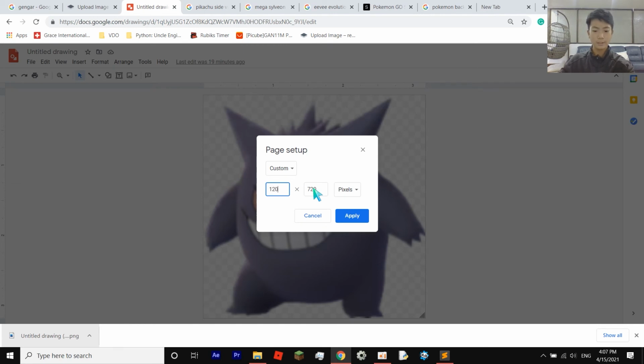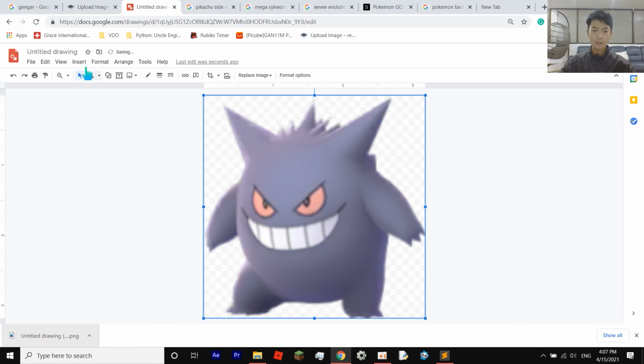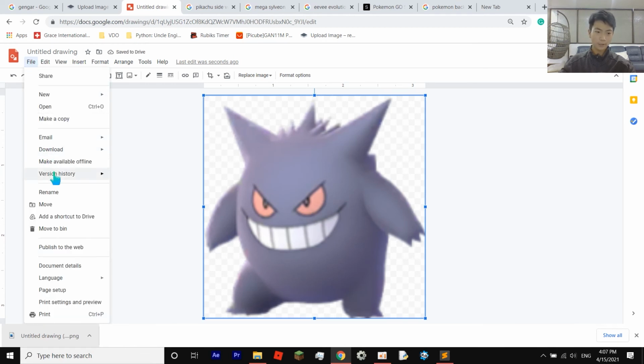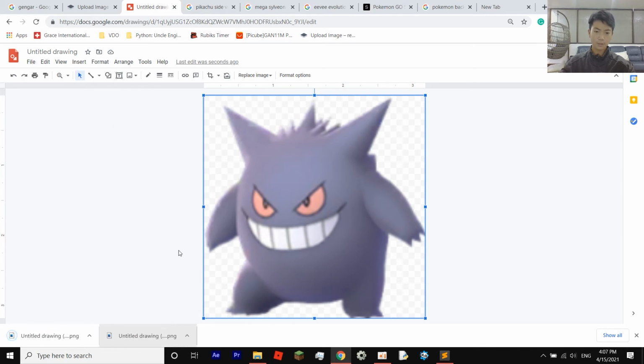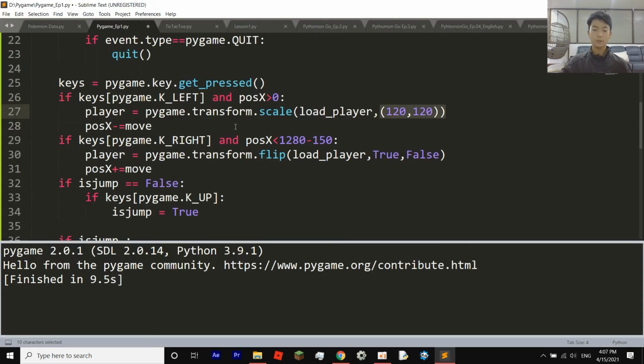In this case, it's 120 by 120, and then click Apply. Now you click File and then Download PNG, and it'll save onto your computer, and then you rename that and you can use it. It's a handy tool to have at your side. And now once you have your picture, you can set it as 120 by 120, position X subtract equals move.